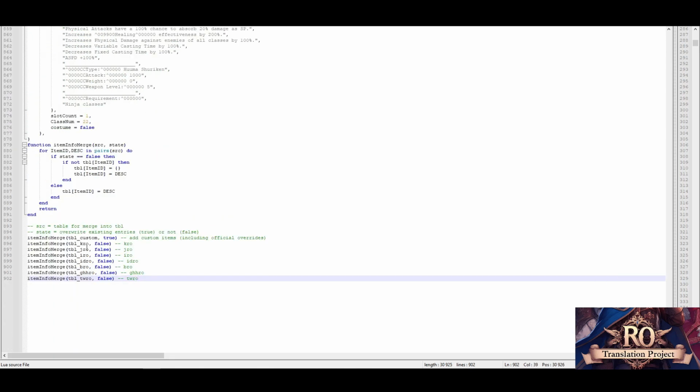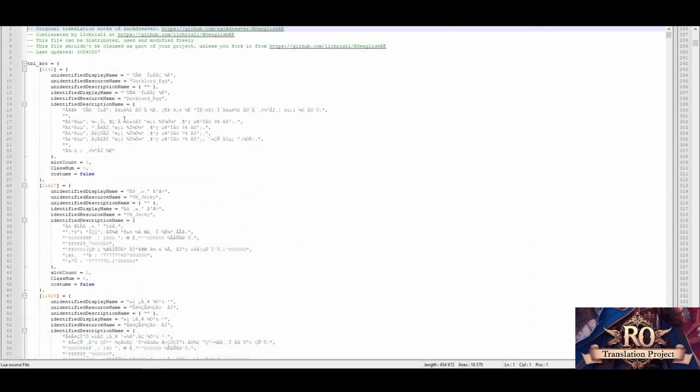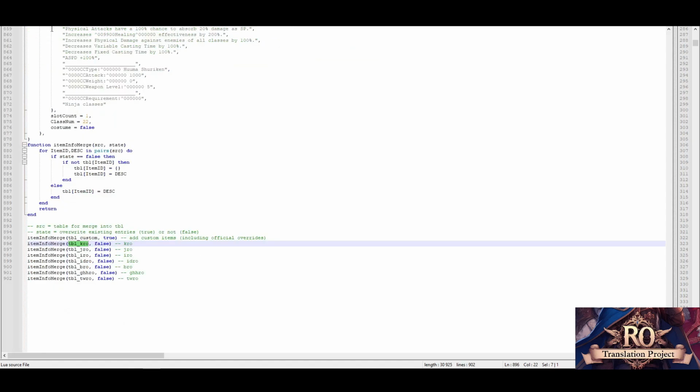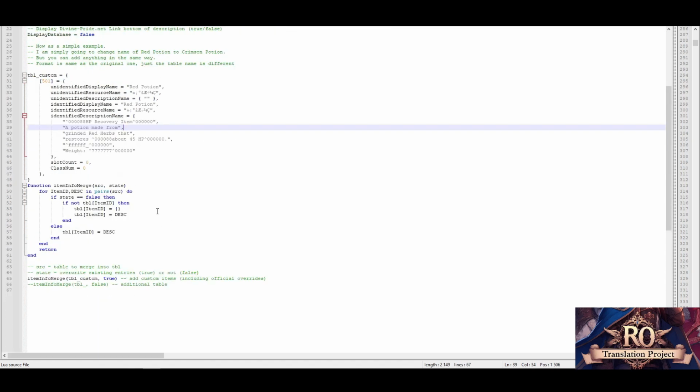And at the end, you can just copy paste and insert the name of your new table. As an example, I got here the table carrier. I will open the item carrier file as an example. It goes by this one. And that's pretty much how you can add your own tables in case you want to. It's pretty simple. But it's up to you how you want to use it.